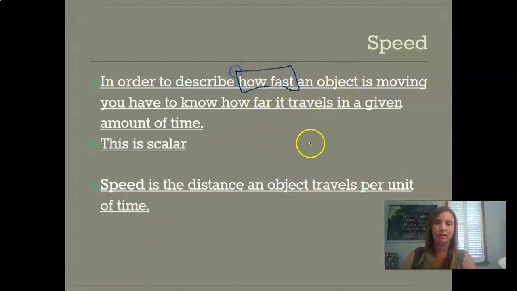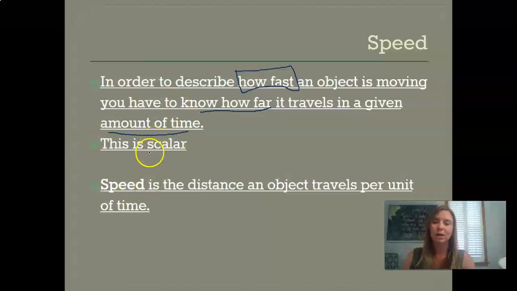And we want to know a couple of different things. How far, which is our distance, and the amount of time, which is clearly a time measurement. So we're going to be using these two pieces of information, technically three. We're going to solve for speed, but we're going to figure out what was the distance an object traveled, what was the motion that it traveled in, and how long did it take to do that.